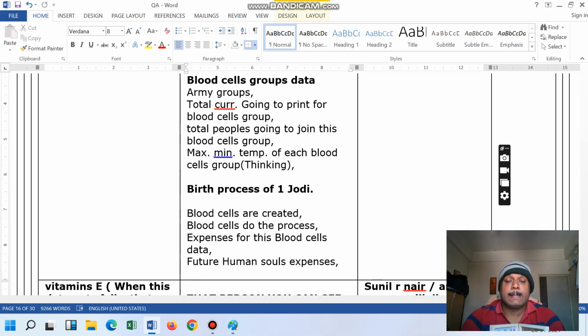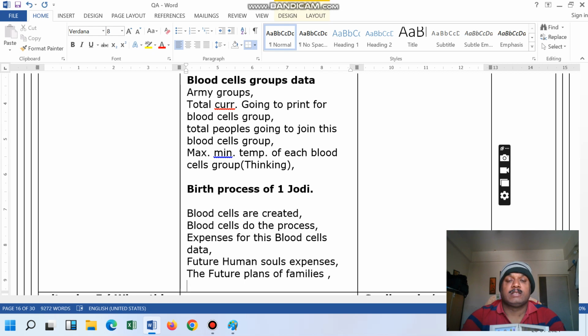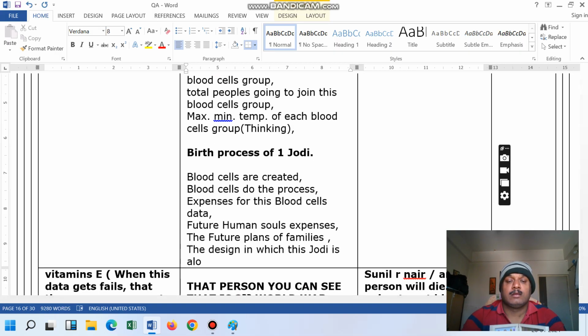Then the future plans of each family. Families means this two persons' family, and the design in which this jodi is allocated.